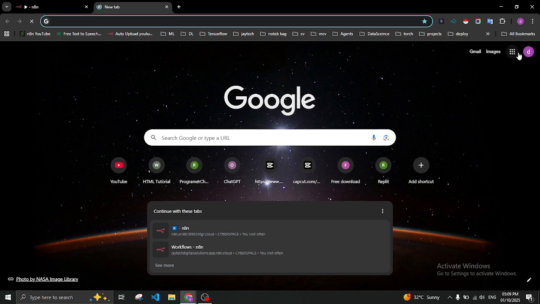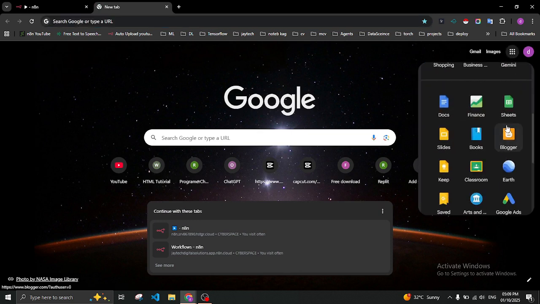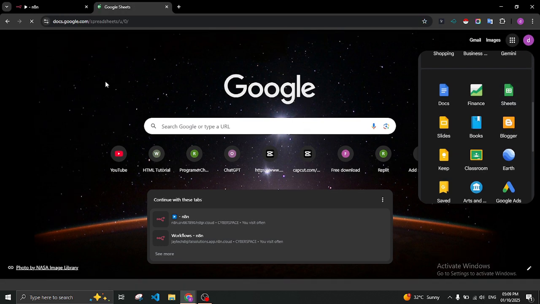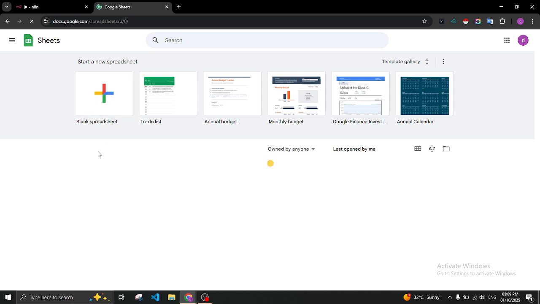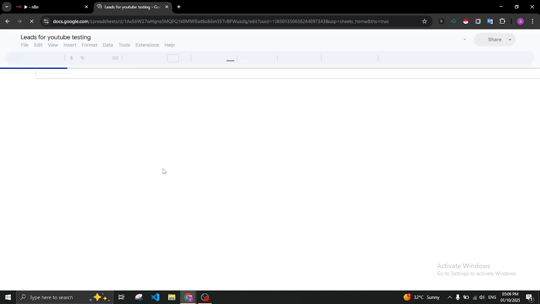So let's go to the Google Sheets. What are the Google Sheets and how to use them? Here is the Google Sheets in your account panel. Click on this, and these are just like MS Excel. If you have ever used Excel, they are similar to that.